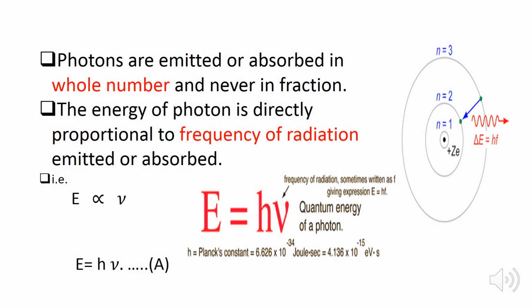Here h is a Planck constant and its value is equal to 6.626 × 10^-34 joule second, where this ν denotes the frequency of radiation. So the energy of the photon is equal to hν, where h is the Planck constant and ν is the frequency of the radiation.